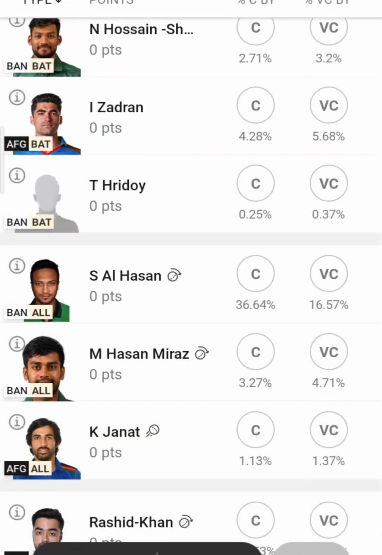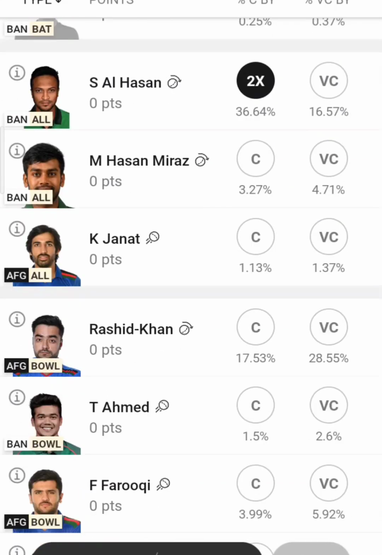Coming to VC, again, a few more captaincy options. Of course, you can go for Shakib Al Hasan, because in either case he'll complete 4 overs, that's for sure today, because it's a very good spin-factor working pitch. That's worth considering.